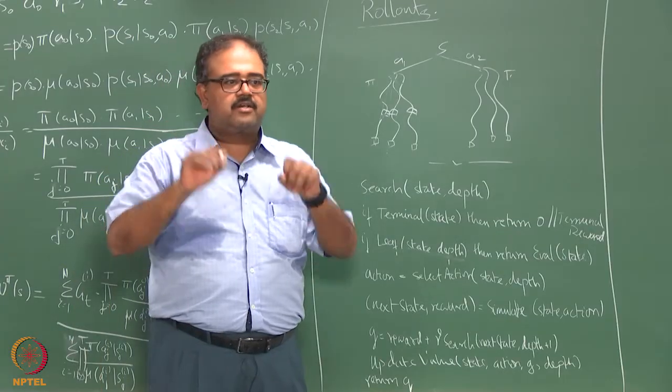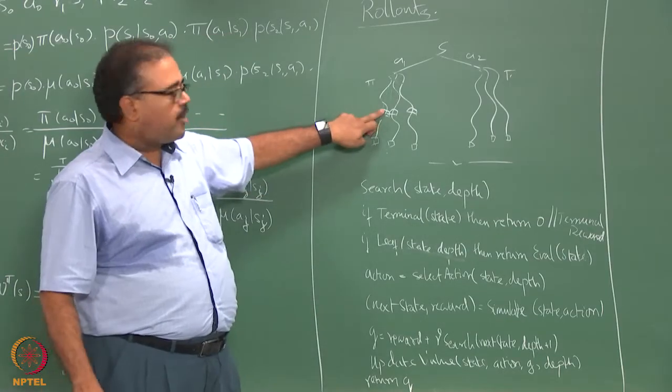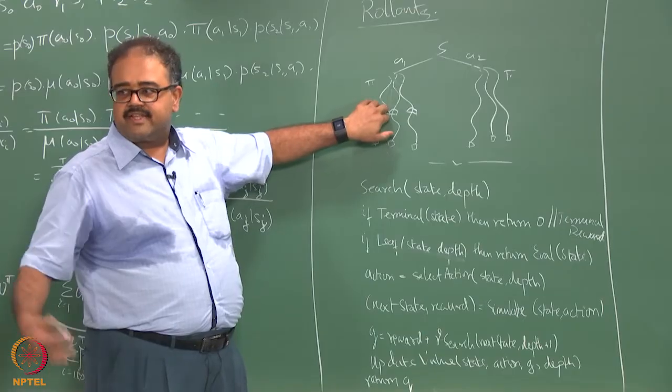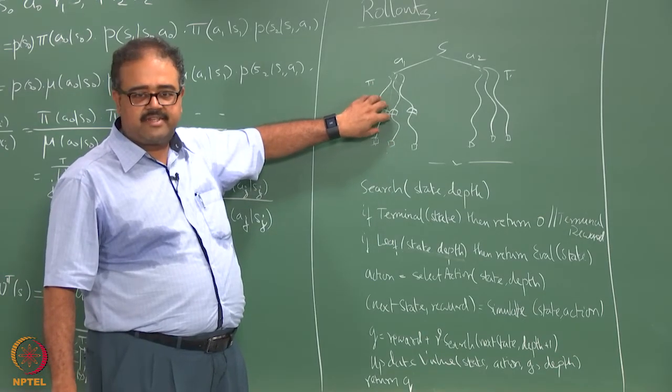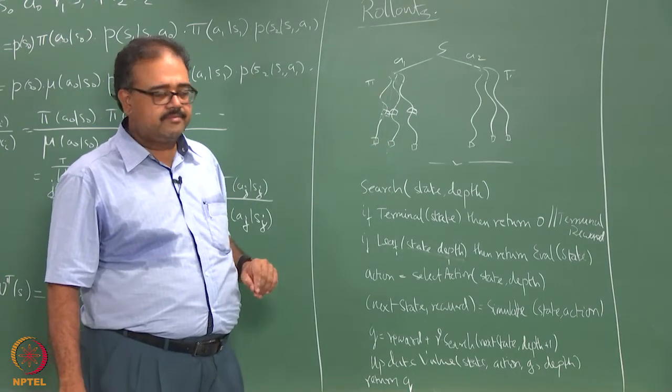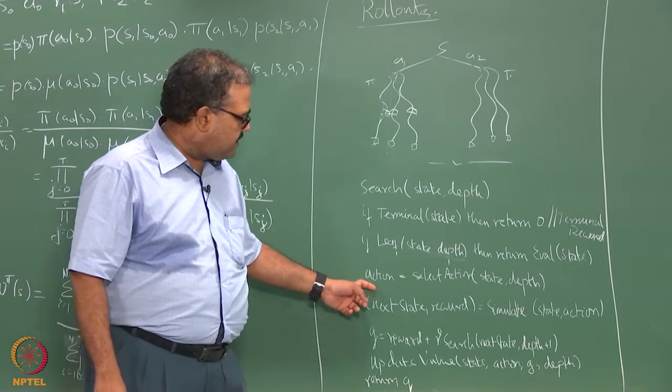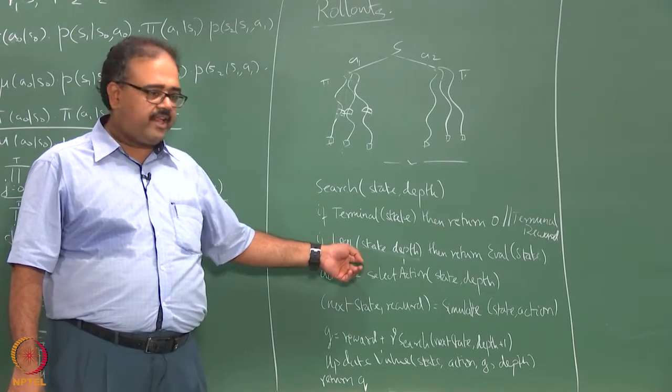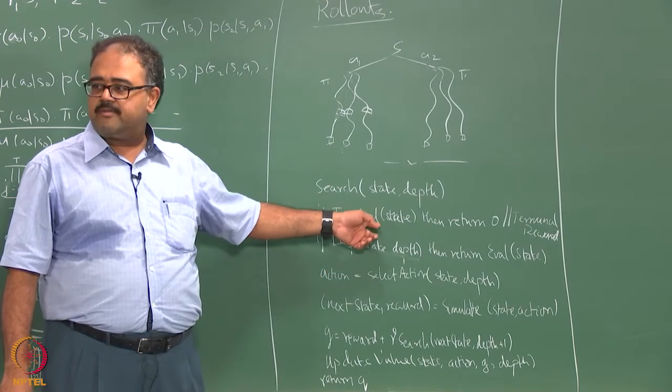This is like the terminal cost that we spoke about. If I stop here, I will use the value of the state as the terminal cost. So we will evaluate that state somehow and we will return the value. So what is next? Now it is not a leaf state, it is not a terminal state,